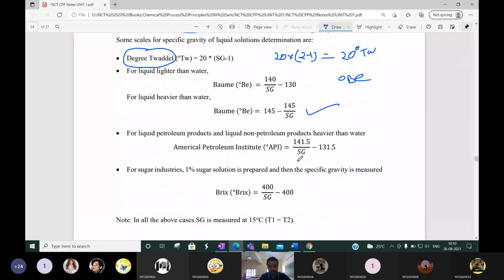For petroleum products, how is the density calculated? If you are purchasing petrol, diesel, crude oil, or any petroleum product, the density is mentioned, but in the API scale, not in gram per liter. So how do they convert this density to the API scale? The formula is written here: 141.5 by Sg minus 131.5.